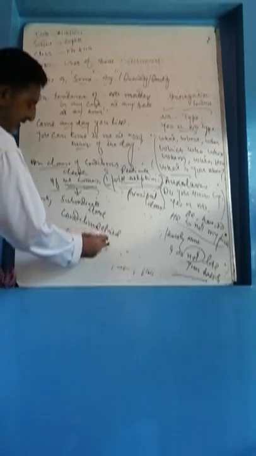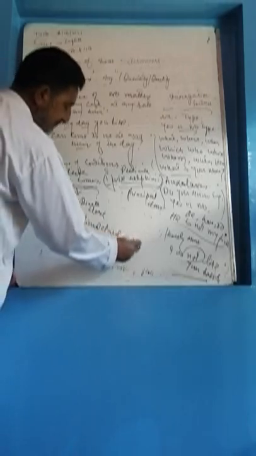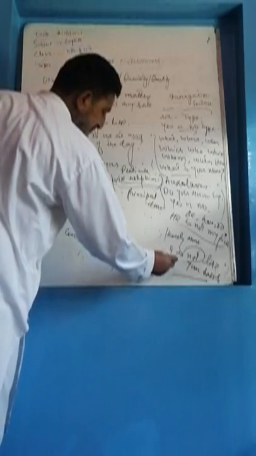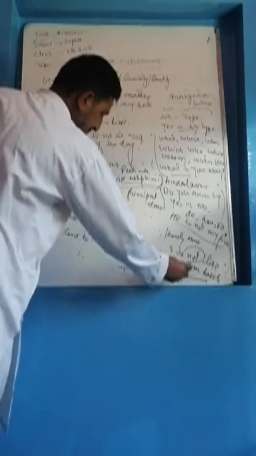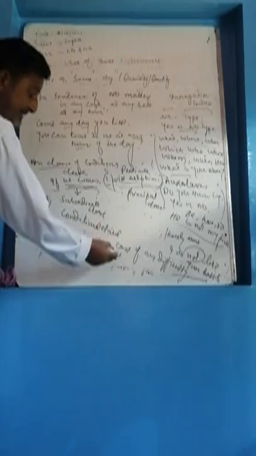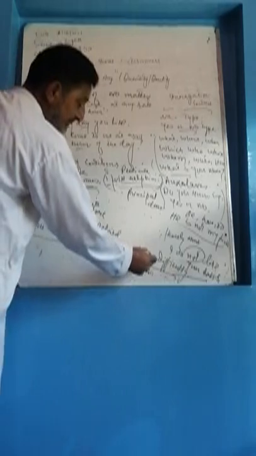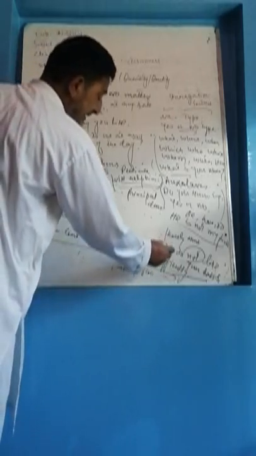You can come to me in case of any difficulty. You can come to me in case of any difficulty. So you can come to me in case. Here you see it is a conditional clause, in case of any difficulty. So any here is also a determiner, and then it is a noun. And again there is